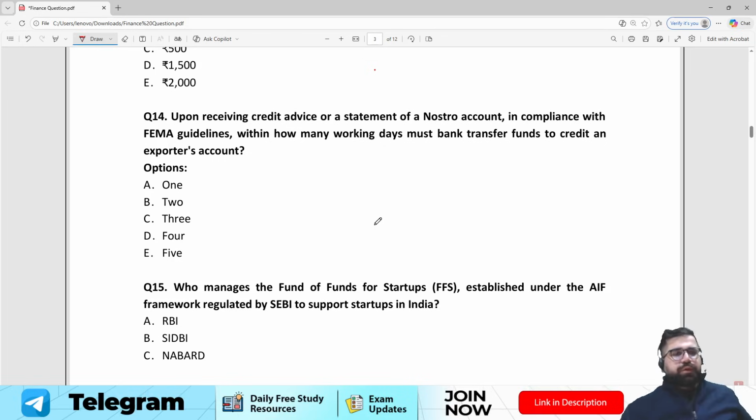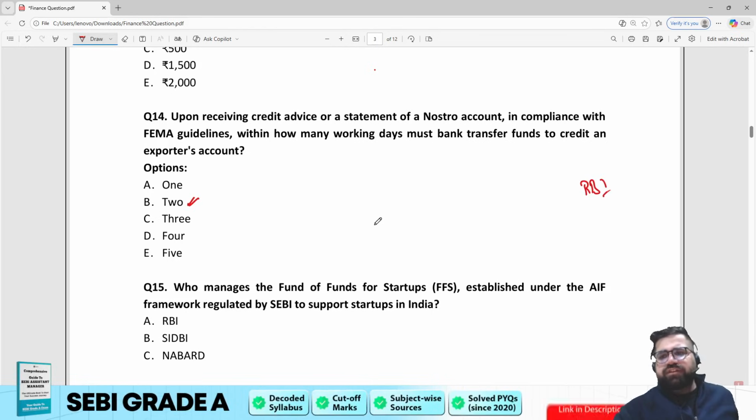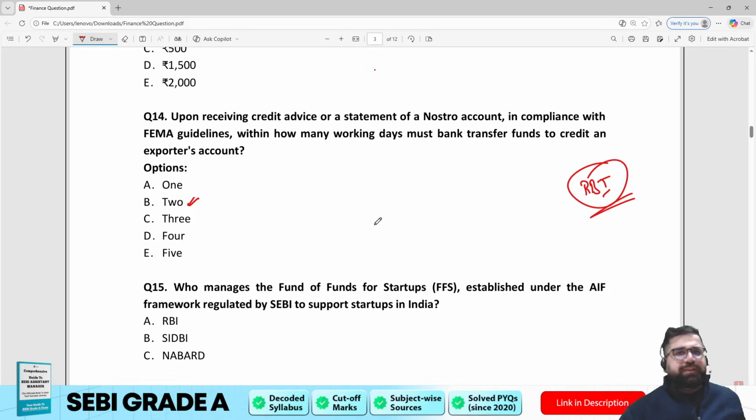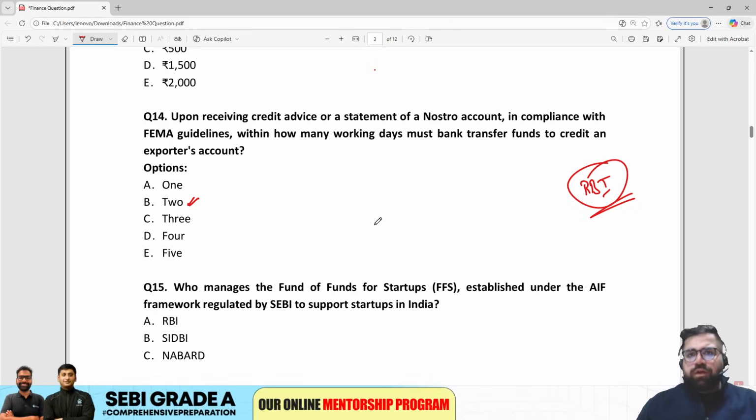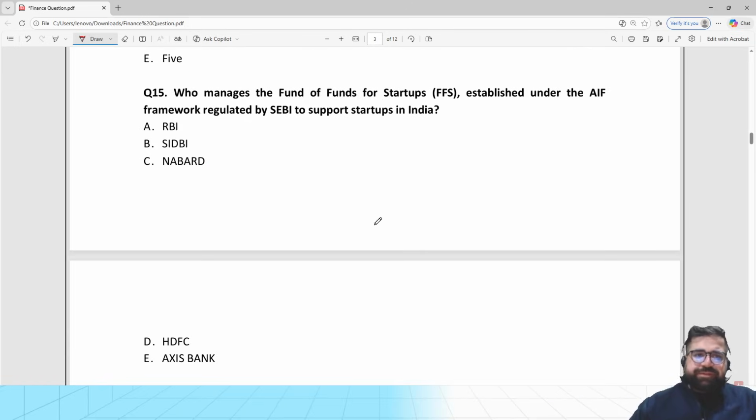Options were given 1, 2, 3, 4 or 5. The correct answer will be option number 2. Again, based on RBI notification, factual question. So again, the same learning, we do not have to focus right now, but you have to cover the RBI notifications. This is what the major learning will be.